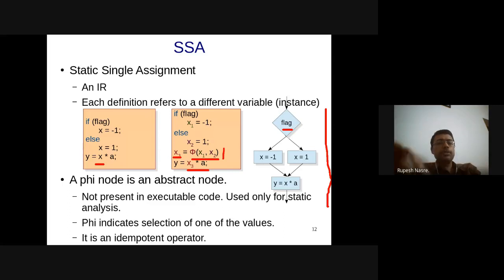At the same time, this is going to get further refined so that it turns out to be in static single assignment form. Most of the compilers first convert it into SSA form and then extract a control flow graph out of this intermediate representation.